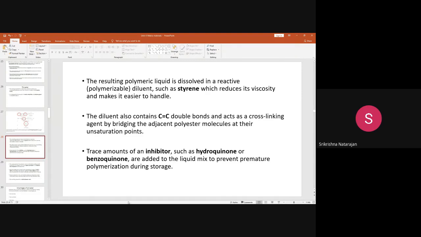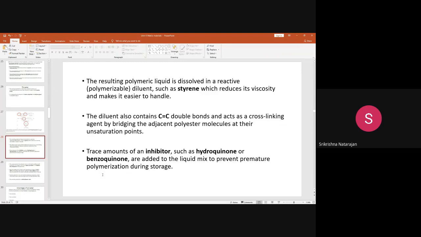Apart from being a diluent used to reduce the viscosity, it will reduce some of the Tg of the polyester so that it dissolves and becomes a solution. It is also a cross-linking agent. It will bridge the adjacent polyester molecules at the unsaturation points, and it will start building the 3D network.